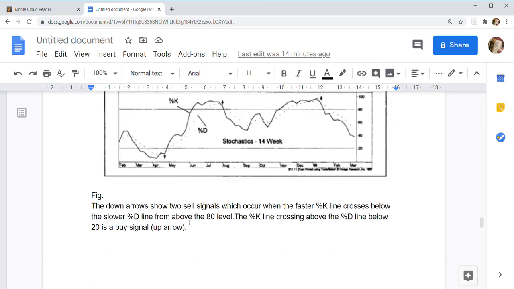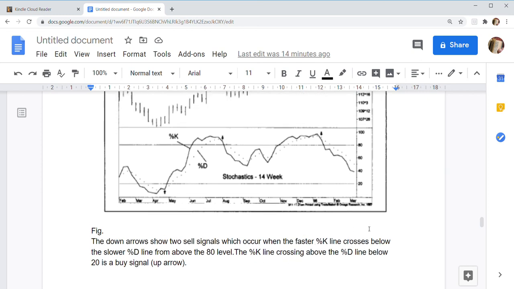The down arrows show two sell signals, which occur when the faster %K line crosses below the slower %D line from above the 80 level. The %K line crossing above the %D line below 20 is a buy signal.